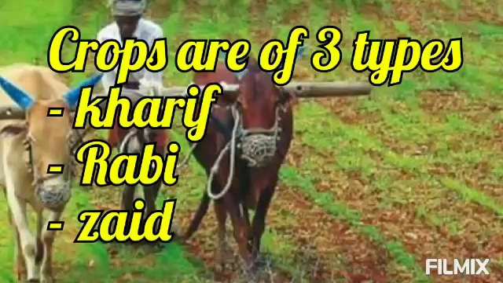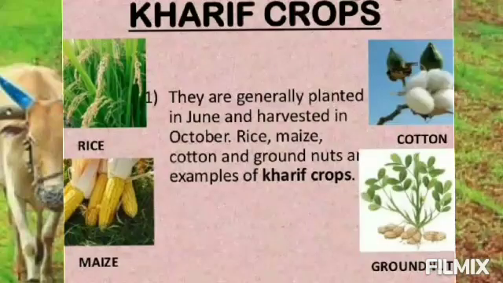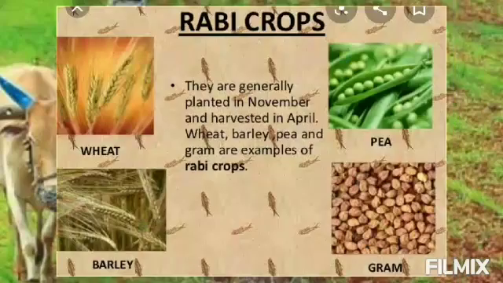Crops are of three types: Kharif, Rabi, Zaid. Kharif crop. They are generally planted in June and harvested in October. Example: rice, maize, cotton, nuts. All are examples of Kharif crop. Rabi crop. They are generally planted in November and harvested in April. Example: wheat, barley, pea, and gram. These are the examples of Rabi crops.